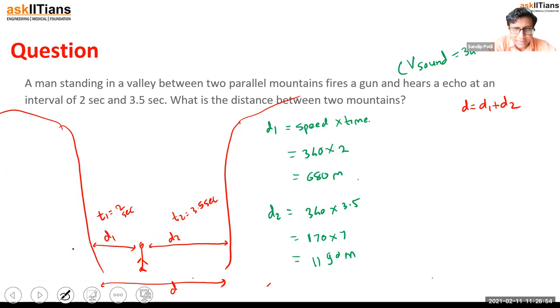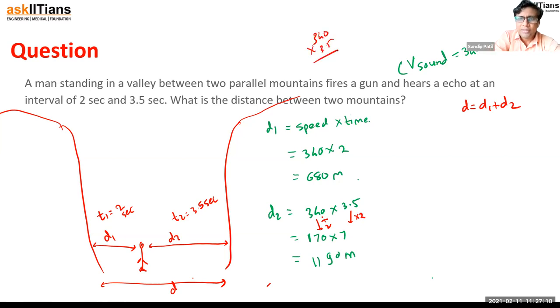I converted 3.5 to 7. I multiplied by 2 and divided by 2, so the whole effect is the same. That makes my calculations easier than doing 340 into 3.5. So we got the two distances.